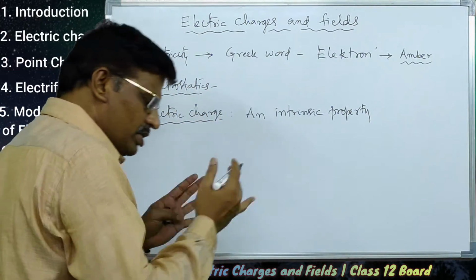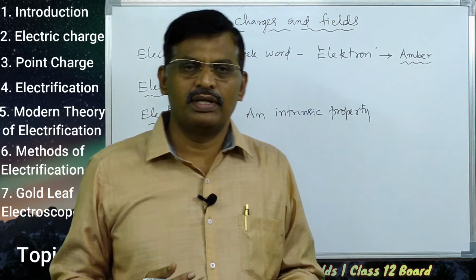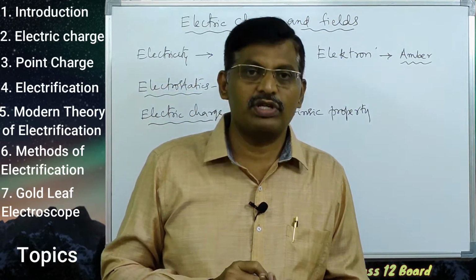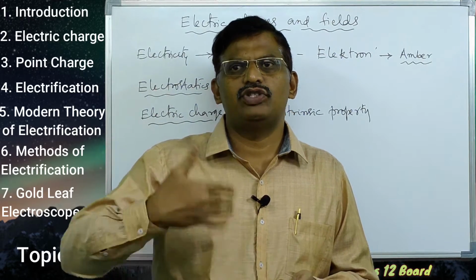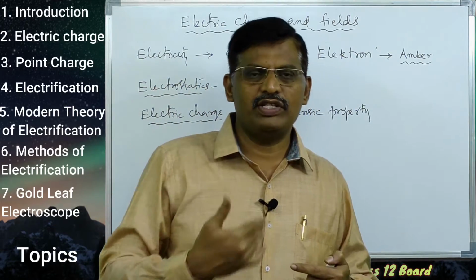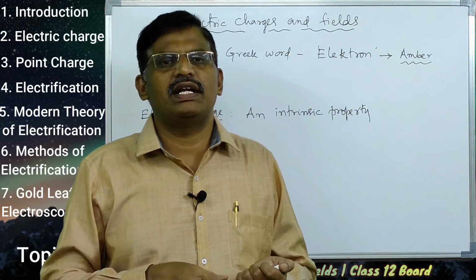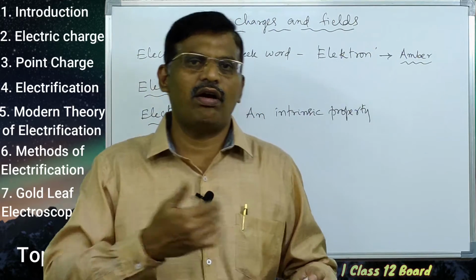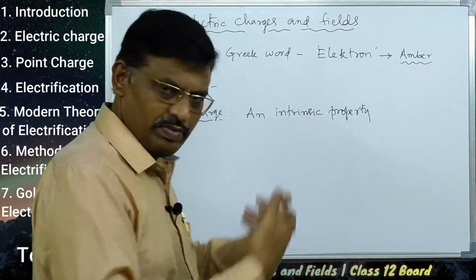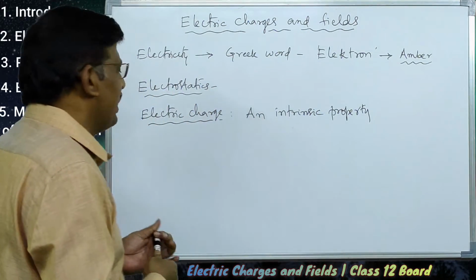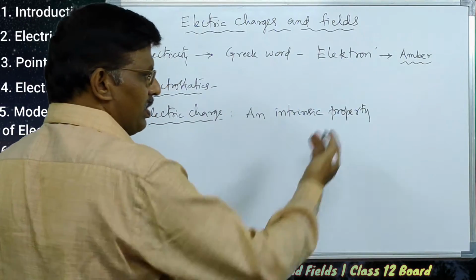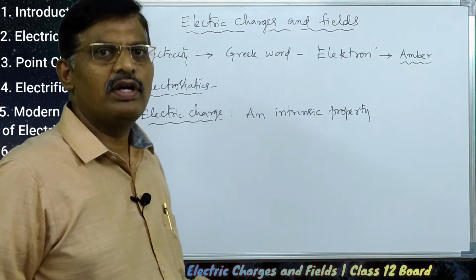This charge produces electric fields as well as magnetic fields. When charge is at rest, it produces only an electric field. When charge is in motion, along with the electric field, it produces magnetic fields also. That we will discuss one by one in this video. Electric charge is a fundamental property, an intrinsic property of the constituent particles of matter.